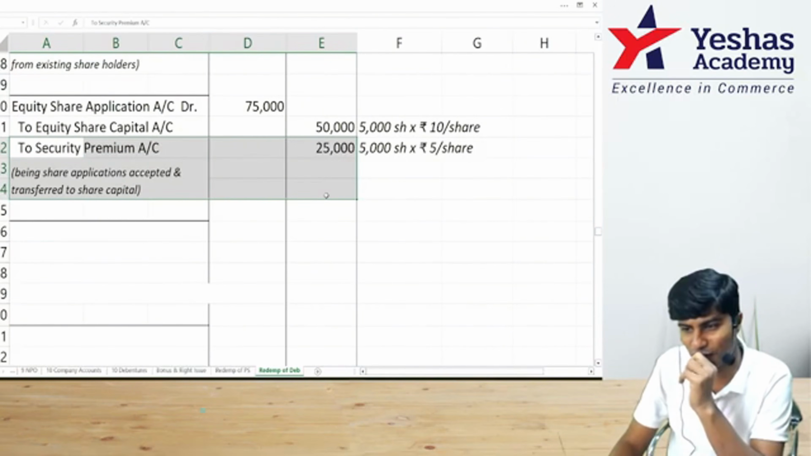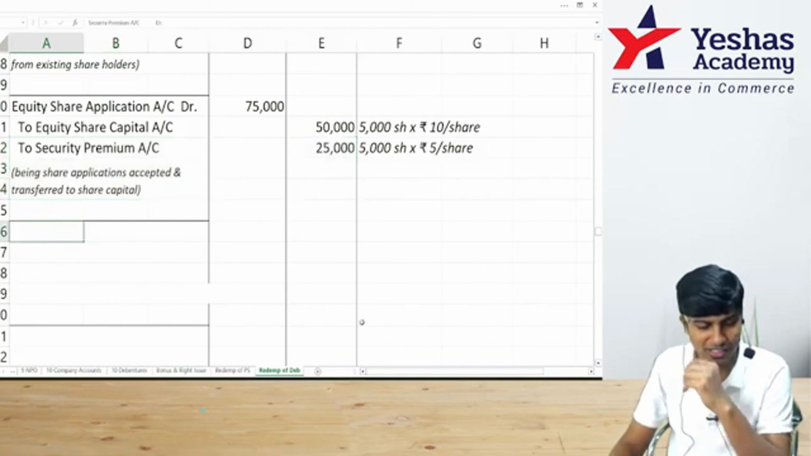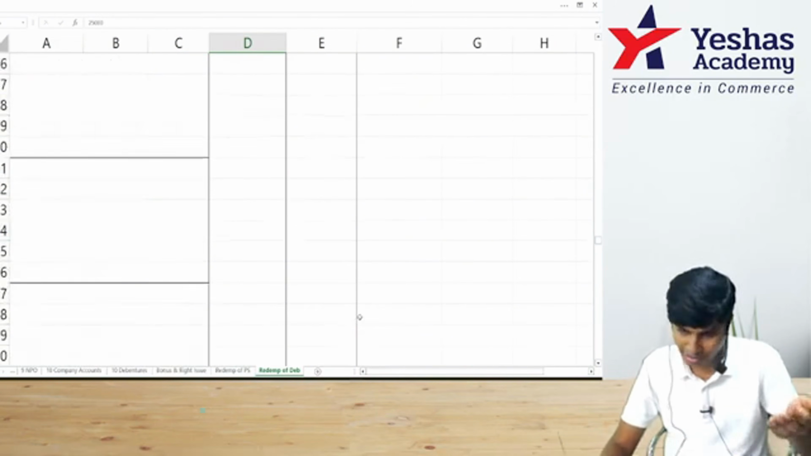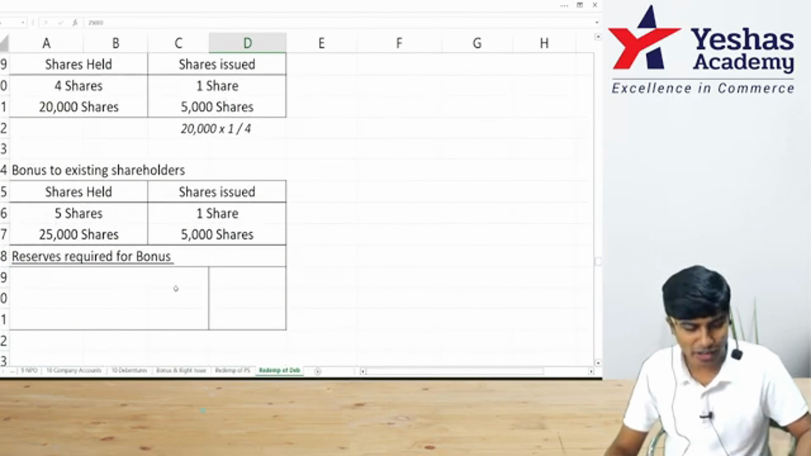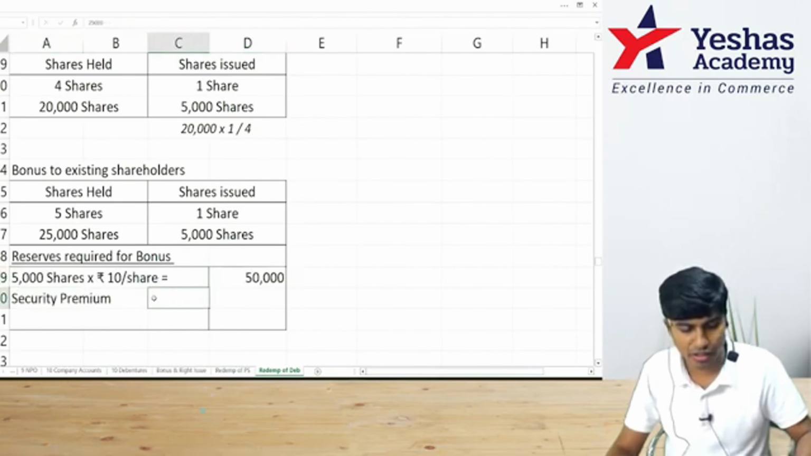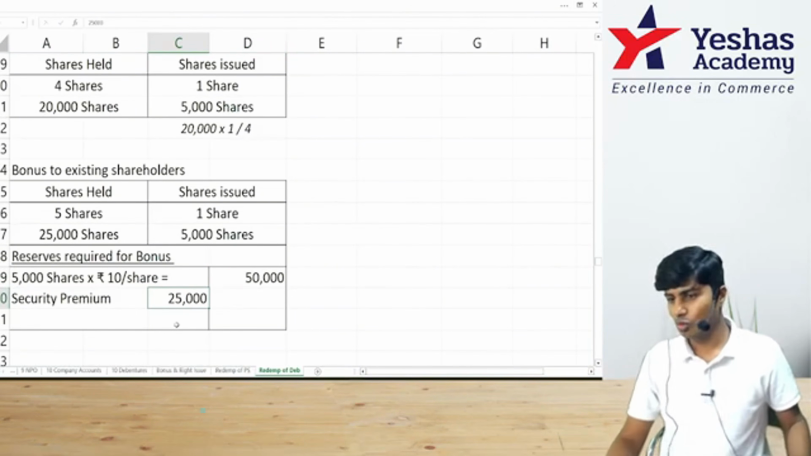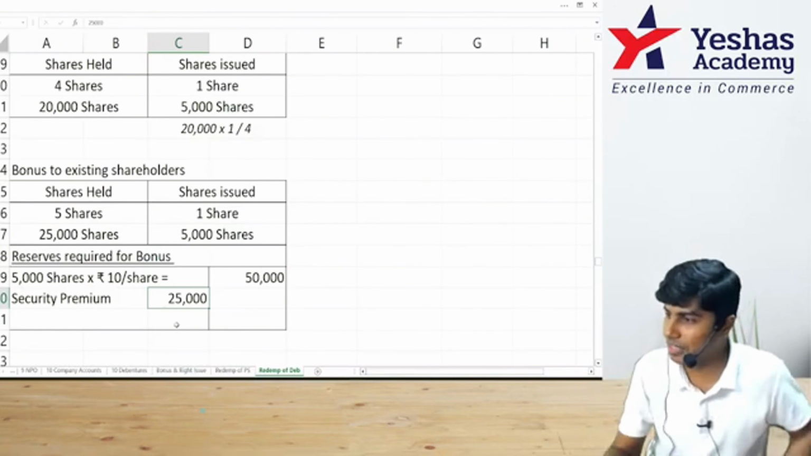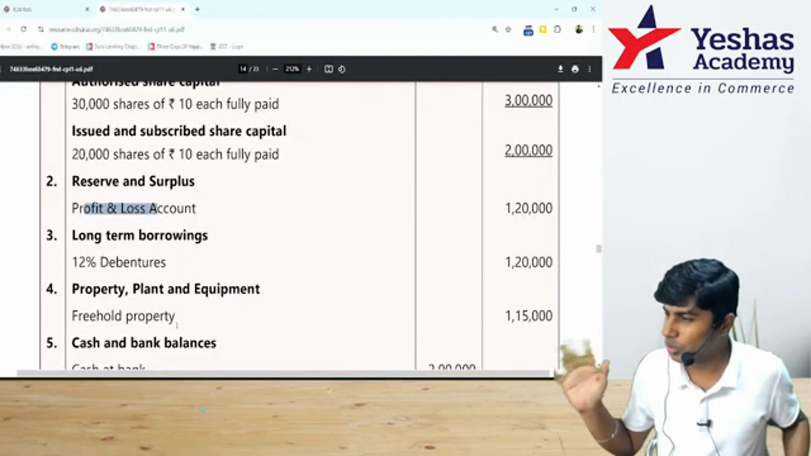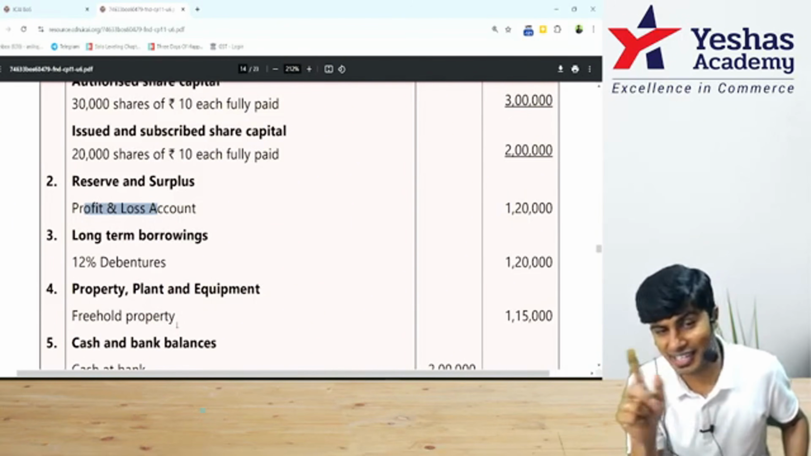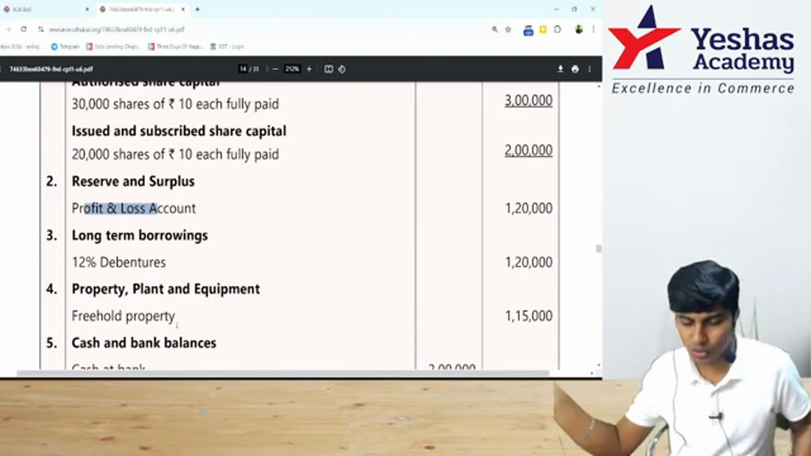Yes, sir, I forgot. Then forget 2 marks. You would have to use security premium first, 25,000. Okay, I'll complete my working note. You still need 25,000. What do you do after security premium? Capital reserve. Do you have capital reserve? No. There is only P&L. After capital reserve, is there general reserve? No. So you will take from P&L.